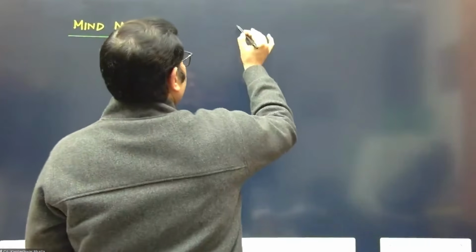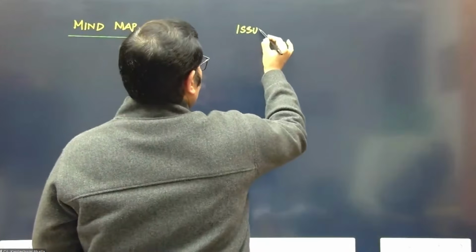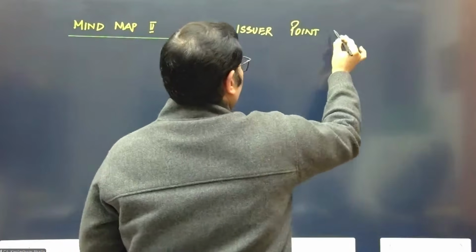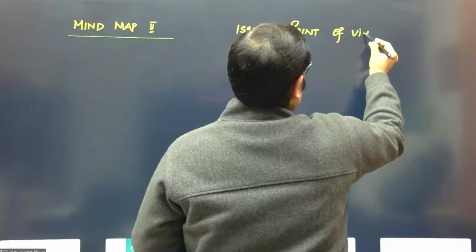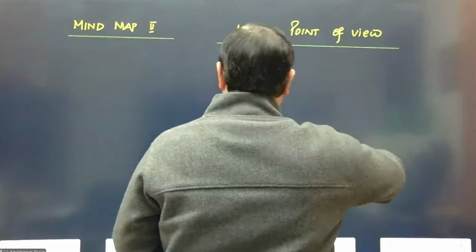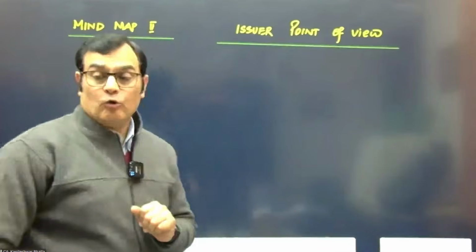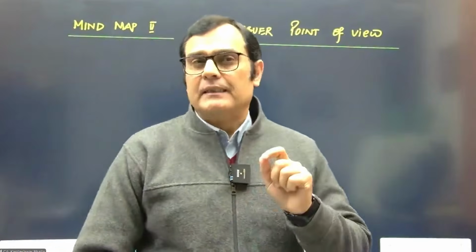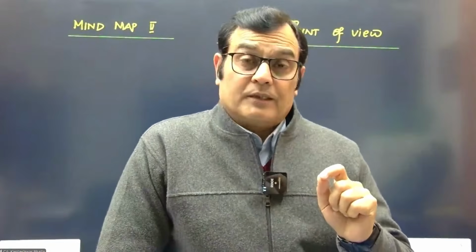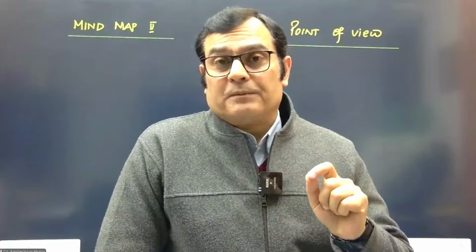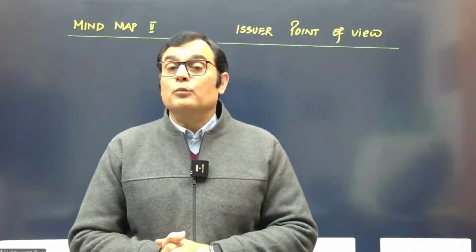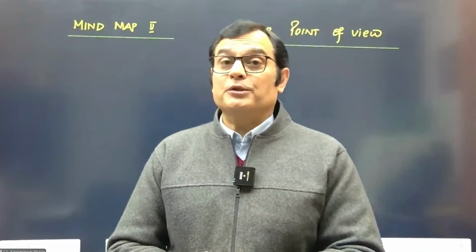In order to decide from the issuer point of view when we classify the instrument as a financial liability, an equity instrument, or a compound financial instrument, we would apply a simple 3-step model. I remember when we took up this topic in the regular sessions, what we were talking of was version 1, version 2, and version 3.